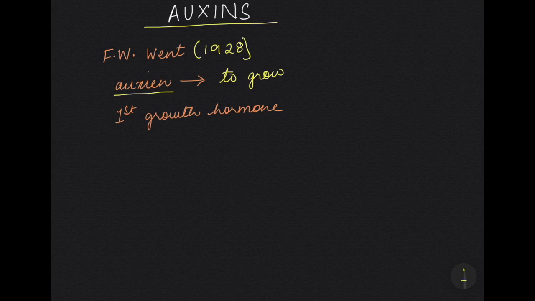You know, the meristematic tissues, where are they found? They are found in the growing regions like the tip of the stem, tip of the root, and even in the lateral meristem, that is the cambium. So it is where you find auxins. Now remember, auxin was the first growth hormone that was discovered in plants. So in your one word answer, if you are to write down the first growth hormone discovered in plants, what will your answer be? Your answer will be auxins.